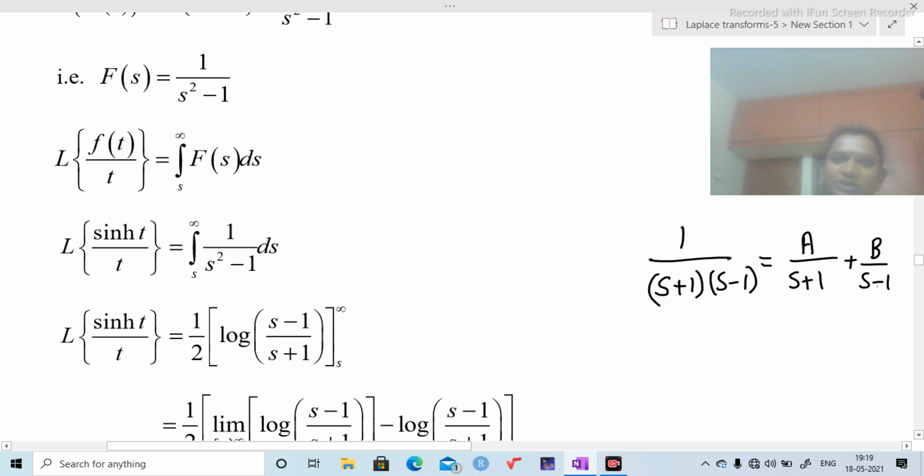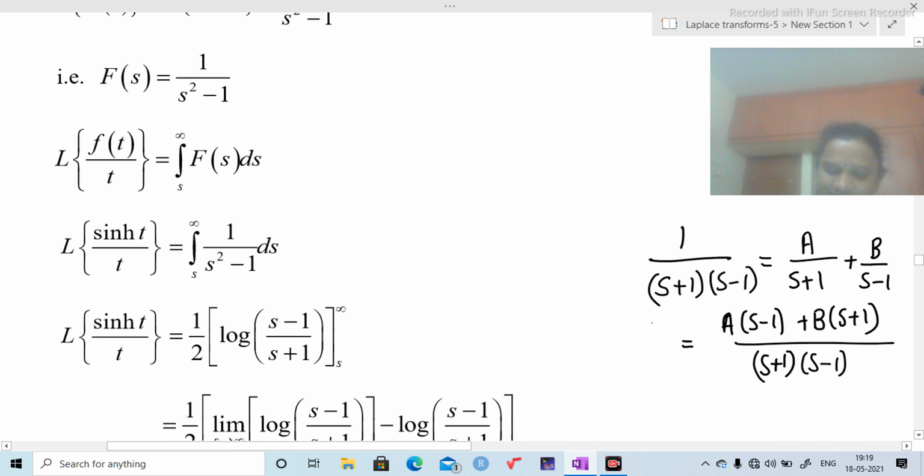Now I am going to find the values of a and b. Take LCM: a into s minus 1 plus b into s plus 1, divided by s plus 1 into s minus 1. Here we have 1 by s plus 1 into s minus 1. Cancel these two denominators. Then I get a into s minus 1 plus b into s plus 1 equal to 1.